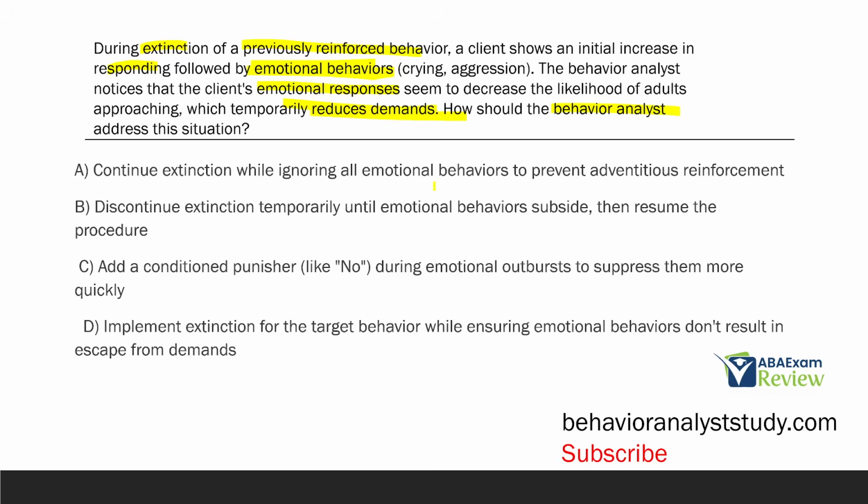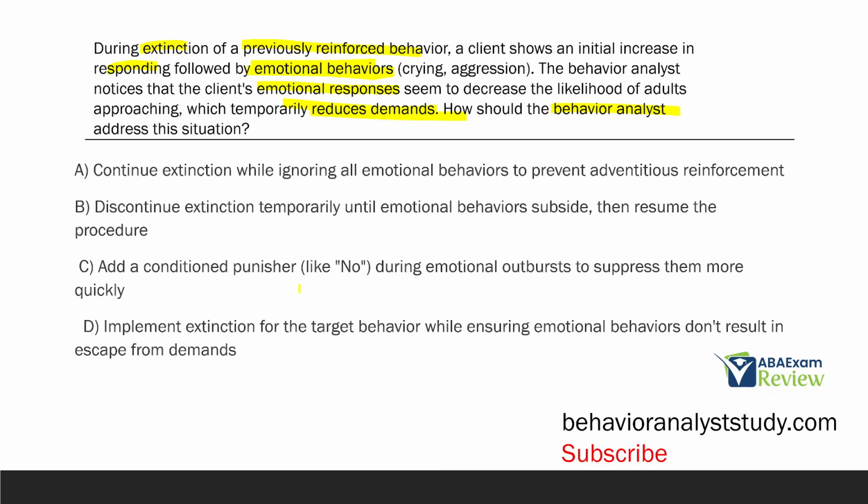A, continue extinction, yes, while ignoring all emotional behaviors to prevent adventitious reinforcement. You can never just ignore the emotional behaviors, right? They matter. They are signs of things. They tell us things about the intervention, about the client, about the environment. Don't just ignore emotional responses as if they don't exist. B, discontinue extinction temporarily until emotional behaviors subside, then resume. Well, why would we discontinue extinction if it's working? An extinction burst is usually a good indicator that extinction is effective. We don't want to just quit because it's gotten hard.